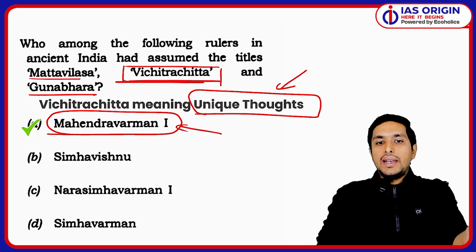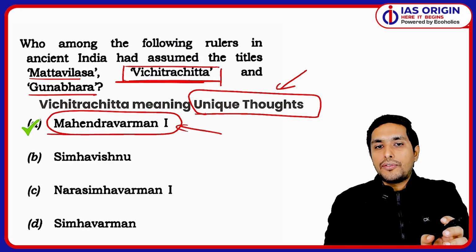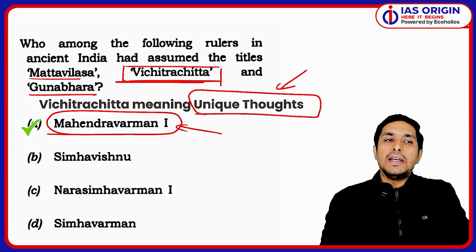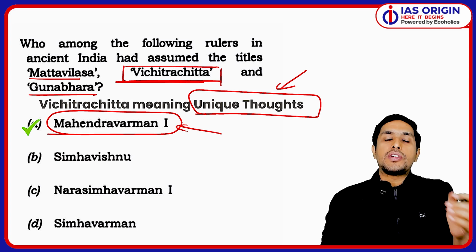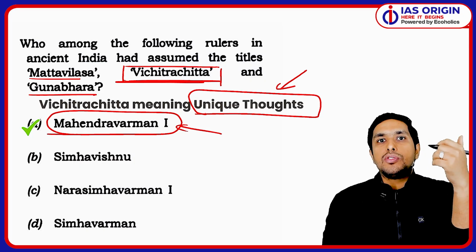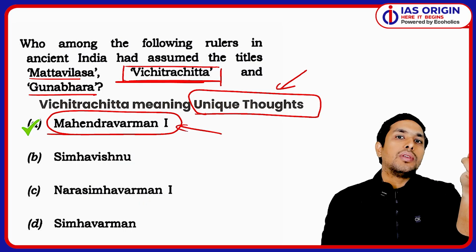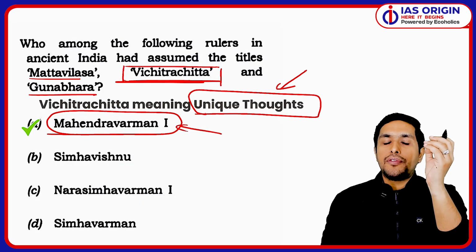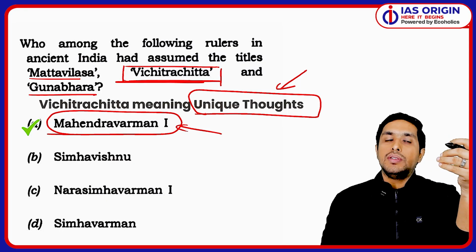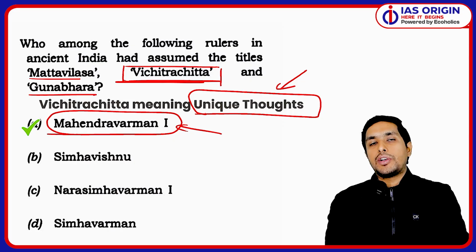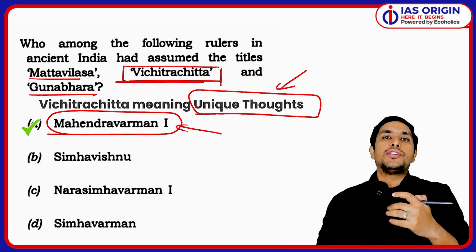Now, why do we have to know about these things? Because in the past years also we have seen that such questions have been asked from the component of ancient history. For example, they'll ask you who is known as Indian Napoleon. So Samudragupta is known as Indian Napoleon, as said by Vincent Smith. So we have to know important rulers' titles which can be asked directly in the questions coming from the ancient Indian history part.